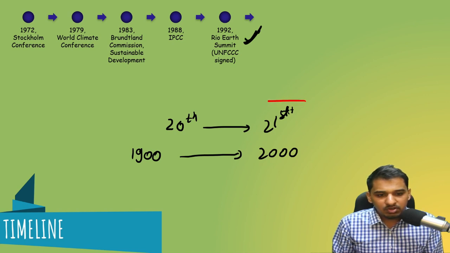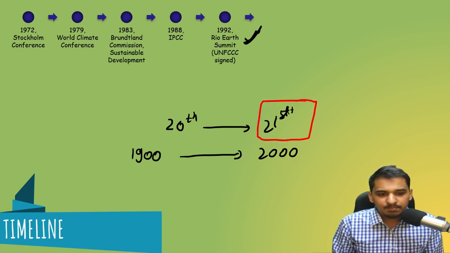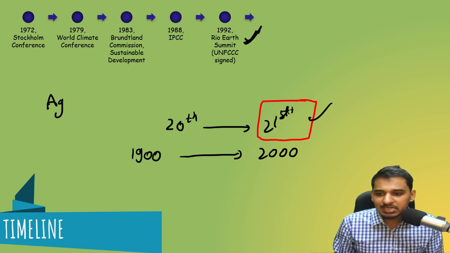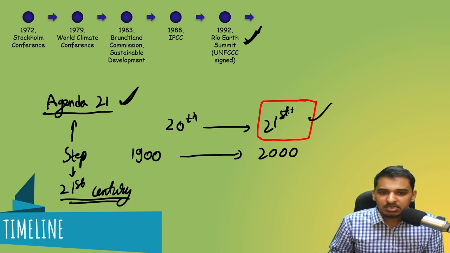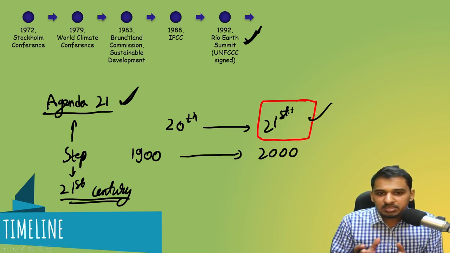So to do something for the environment in the 21st century, to protect the environment in the 21st century, and hence you will study that Agenda 21 was also a part of the Rio Earth Summit. And this Agenda 21 is nothing but steps that we should take to protect the environment in the 21st century. Steps to be taken to protect the environment in the 21st century is the Agenda 21. Okay, this is very important.